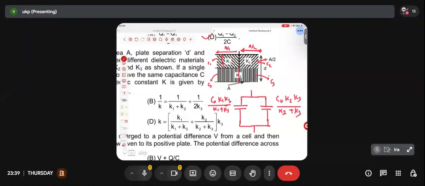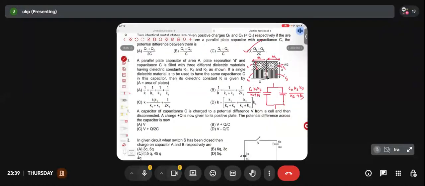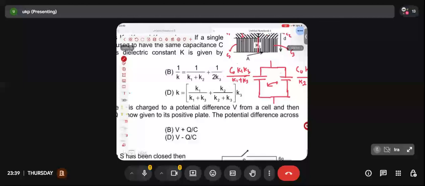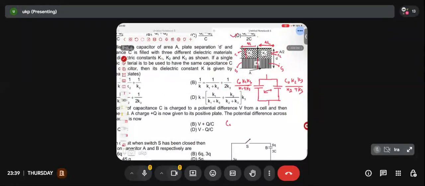Have I been able to do it rightly? The two are connected in parallel. What will be their equivalent? Do I just add the two? So C0 K1 K3 by K1 plus K3 plus C0 K2 K3 by K2 plus K3.